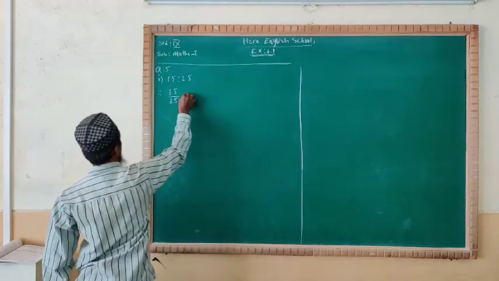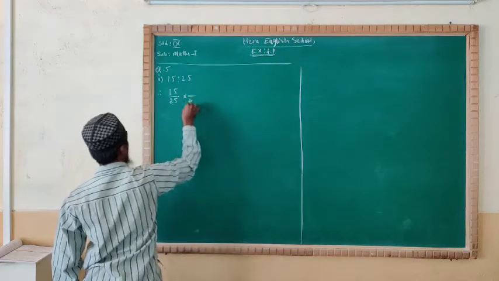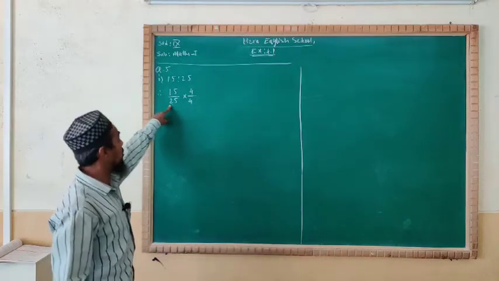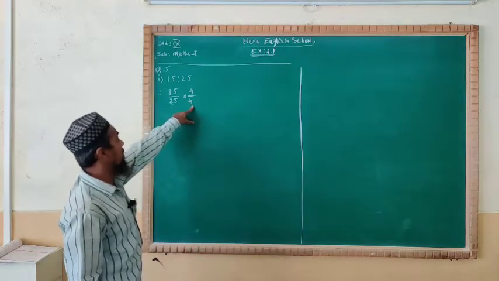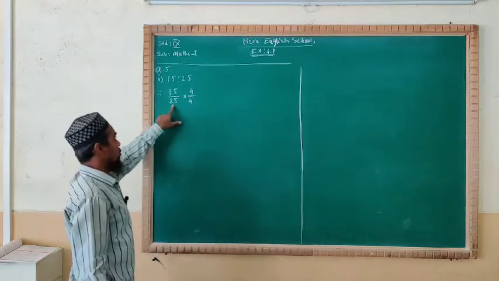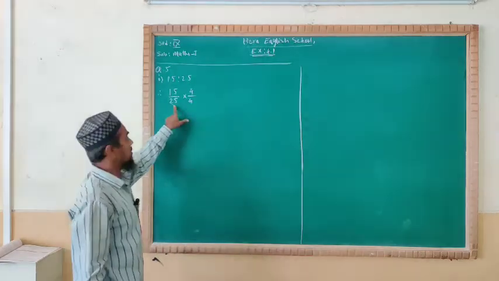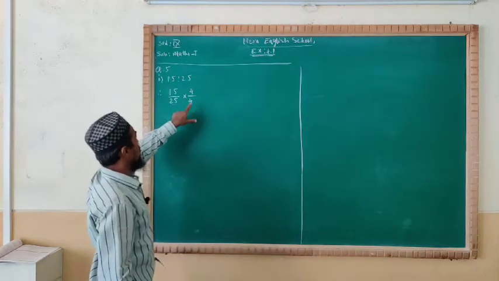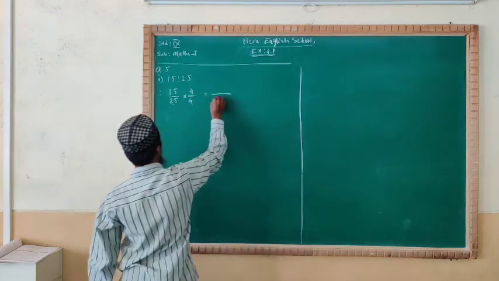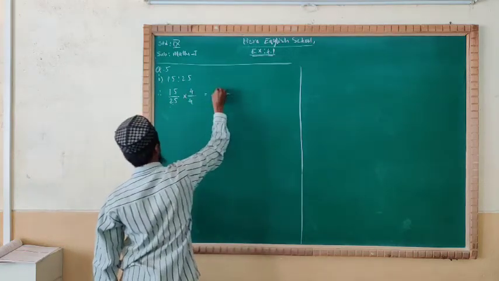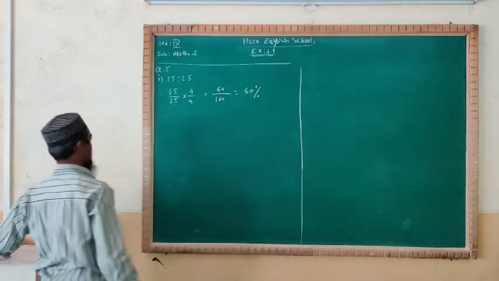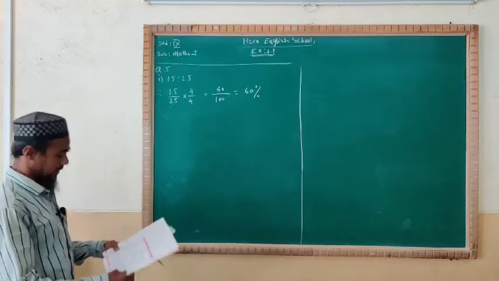See like this. Now here 25 4s are 100. Same thing with the numerator will be there. For the denominator, whatever number we are going to apply, the same number will apply with the numerator. We are multiplying the 4 with the denominator, 25 4s are 100, to get the 100, means converting for the percentage. So same thing will apply in the numerator. You will get here 25 4s are 100, 15 4s are 60, means you will get here 60%. 60 upon 100 means 60%.